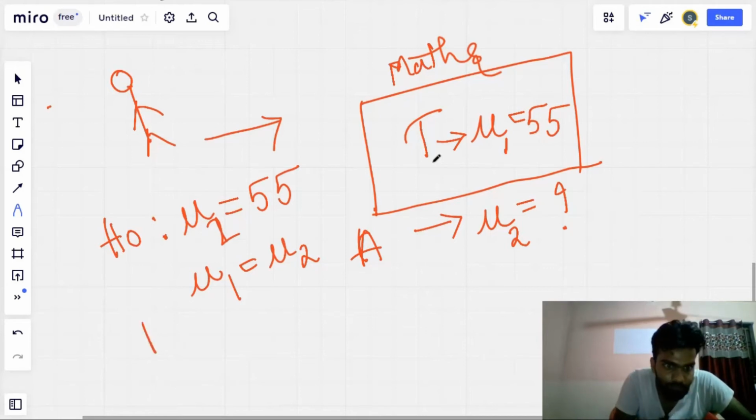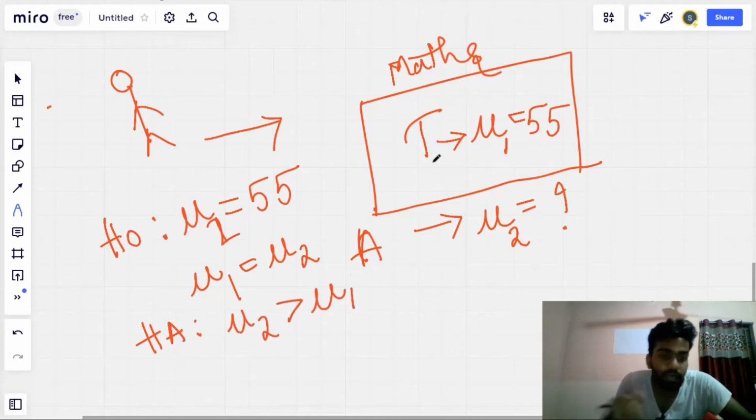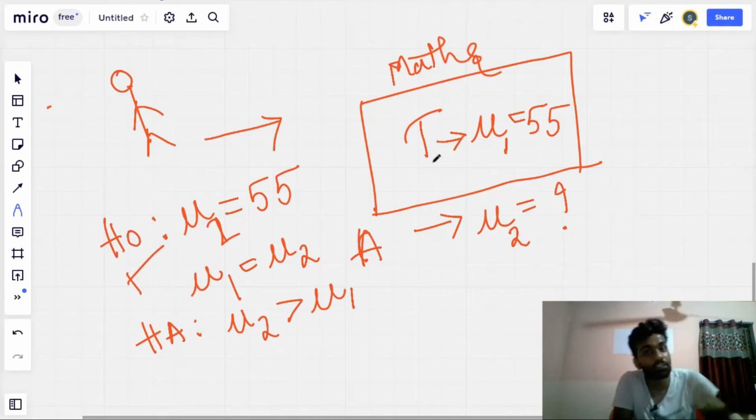And in the alternate hypothesis, HA, we assume that mu2 is greater than mu1. So in the null hypothesis, mu1 is equal to mu2, and in the alternate, mu2 is greater than mu1. Now he wants to perform some kind of statistical test, and either reject the null hypothesis or accept the null hypothesis. So to make a decision, he should perform some test, right?